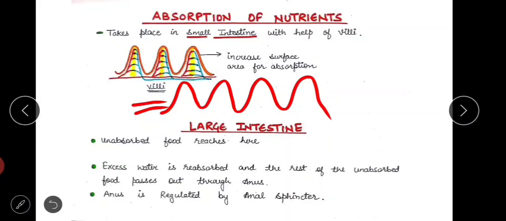Now the absorption has taken place in the small intestine. The undigested food will pass on to the large intestine. In the large intestine, unabsorbed food reaches here, and the excess water which is there in the undigested food is absorbed. Now after the absorption of water, the remaining undigested food is passed on to the anus. Now the anus, its movement is regulated by the anal sphincter.